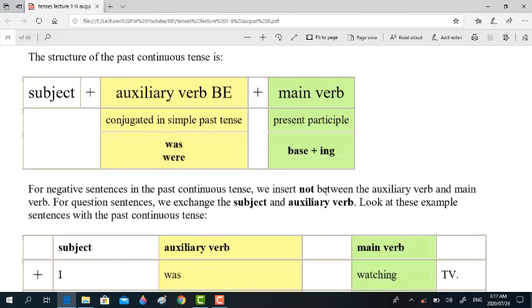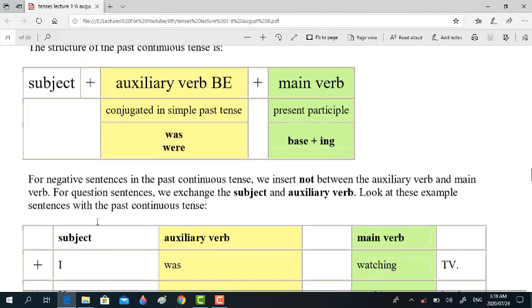For negative sentences in the past continuous tense, we insert not between the auxiliary verb and main verb. For question sentences, we exchange the subject and auxiliary verb, as we have been doing with the topics discussed previously. Look at these example sentences with the past continuous tense.